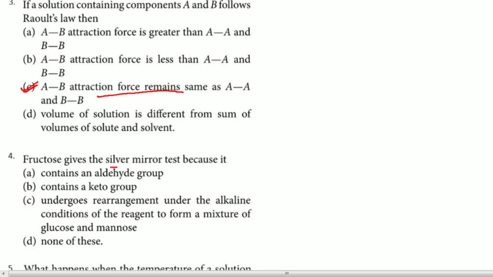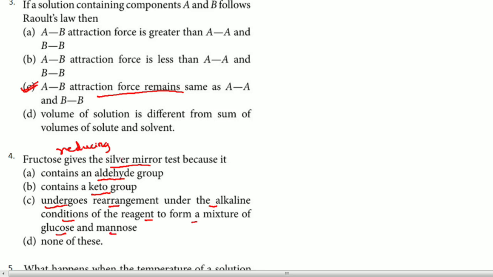Fructose gives silver mirror test because, remember, fructose is a reducing sugar. But we know that only aldehydes will show silver mirror test or Tollens reagent test, not keto group. Then why will fructose give it even though it is having keto group is the question. Remember, generally what happens is, the keto group present in fructose will undergo rearrangement in the alkaline conditions of the reagent to form a mixture of glucose and mannose.